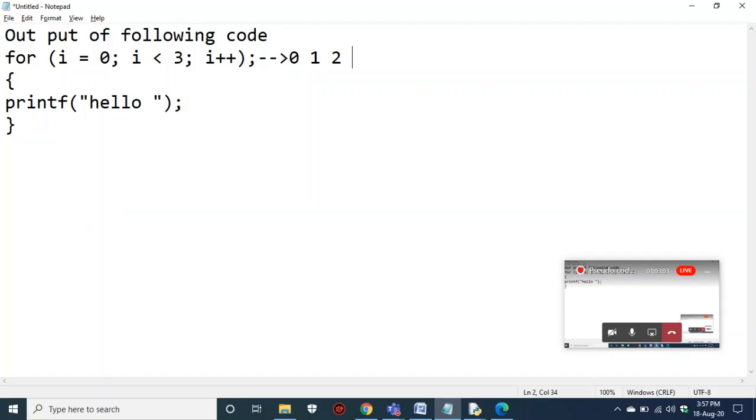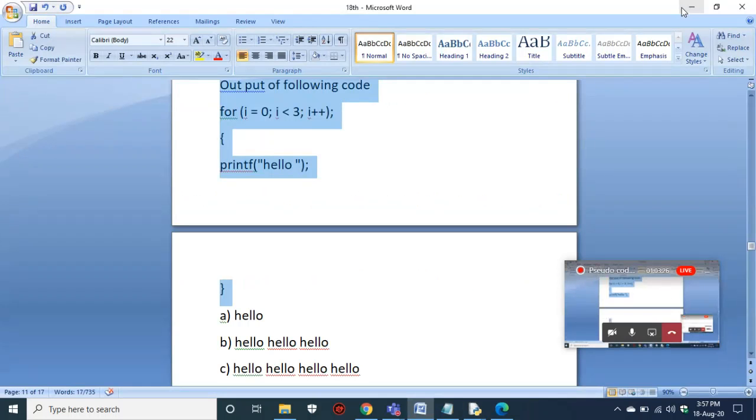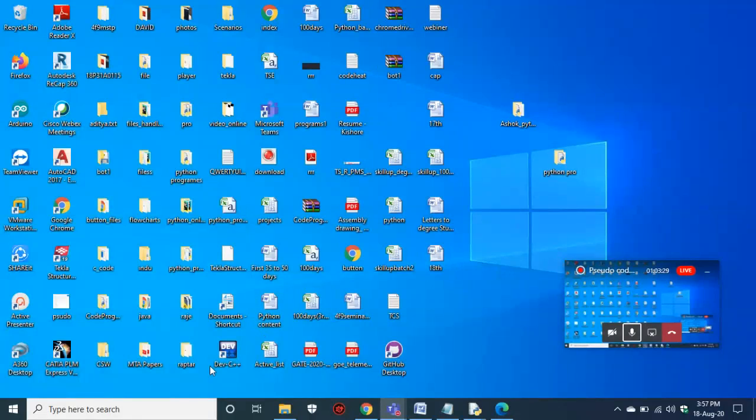So we'll think that hello will be printed 3 times, but you have stopped this loop, right? If you have put a semicolon here, this semicolon indicates that the for has been stopped at that point. That means there is no relation between this print and this for. You may get confused. We'll see that in C. Actually, that print and the for don't have any relation.